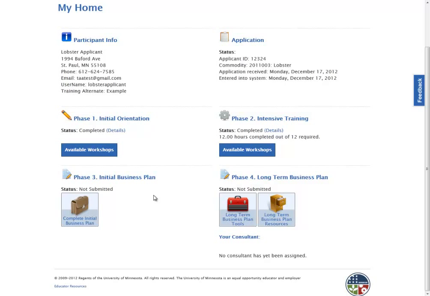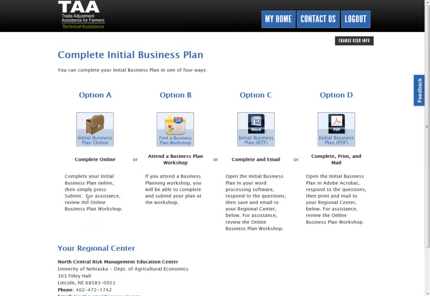So the next part, and it's a really important part that you have to complete before you can go on to the final phase, and it's actually the last trigger before the first cash payment, is to complete the initial business plan. And you can actually complete that online. So we're going to click on that button, which gives us 4 different options here. We can complete it online, we can find an in-person workshop, we can complete it and then we can email it, or we can complete it, print it, and then mail it to the regional center that it's supposed to go to. But if you've gotten this far, chances are, and in my opinion, it's the easiest thing to do, but to go ahead and click on the initial business plan online.